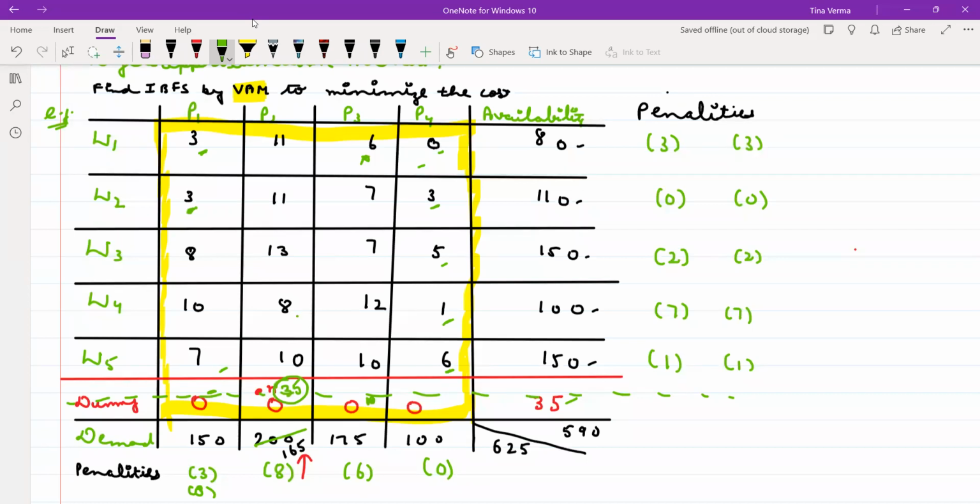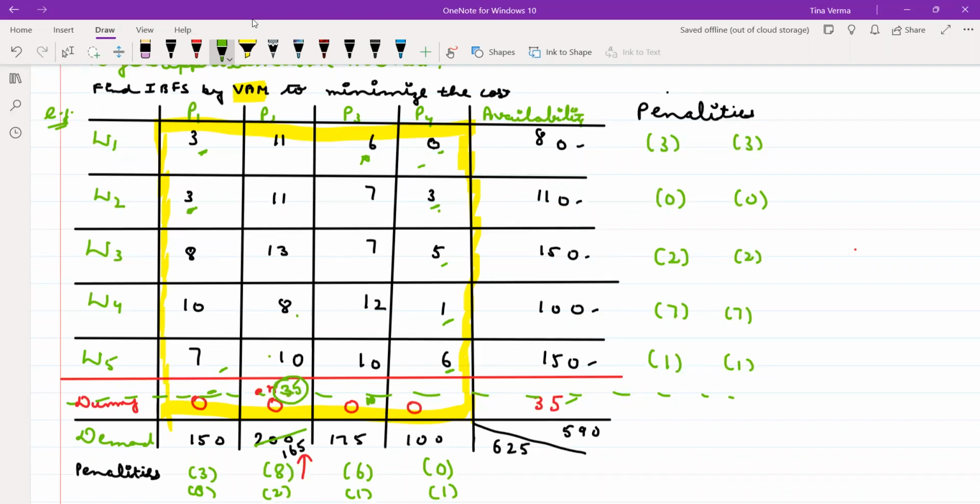The minimum element is 8 and the next minimum element is 10. The difference is 2. The minimum element is 6. The next minimum element is 7. So it is 1. The minimum element is 0. The next minimum element is 1. So it is 1. Is it clear? Yes or no? Is it clear?